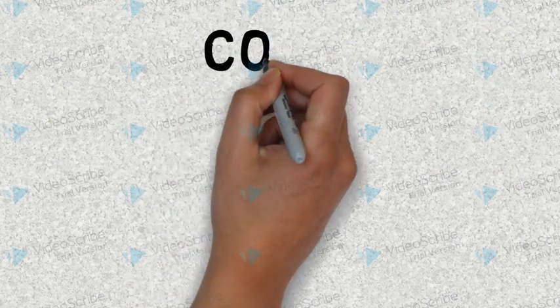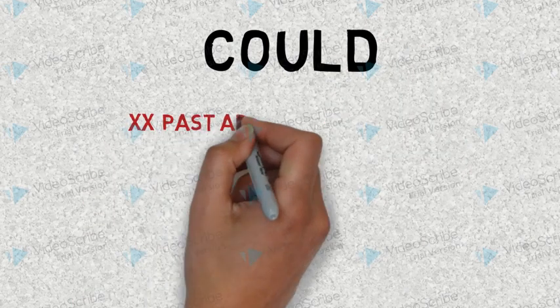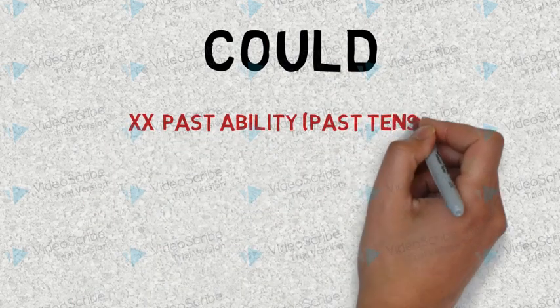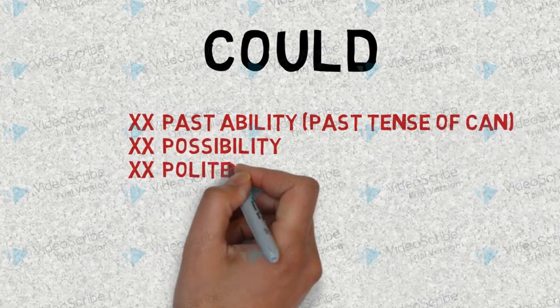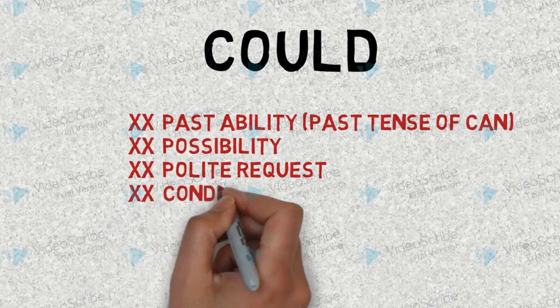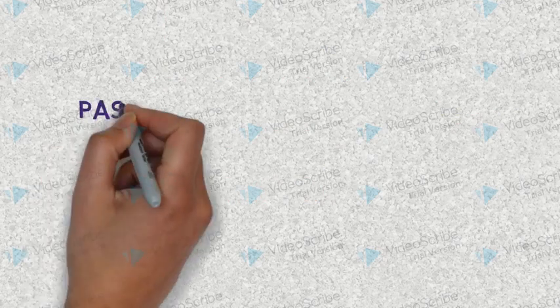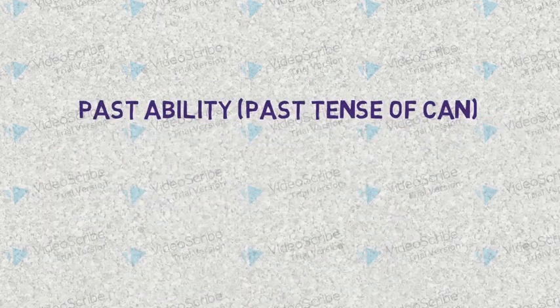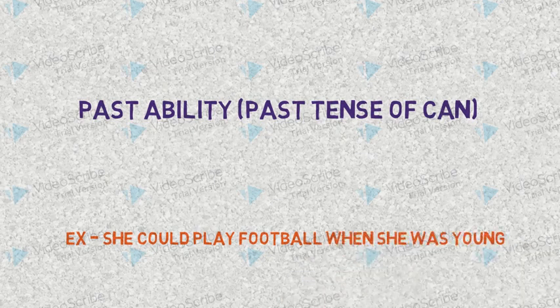Second part is about could. Could is used to show the past ability. It is also used to show the possibility, for polite requests, and as a conditional of can. Let's see. First is the past ability. Past ability is used to show the ability of the person in the past. For example, she could play football when she was young.